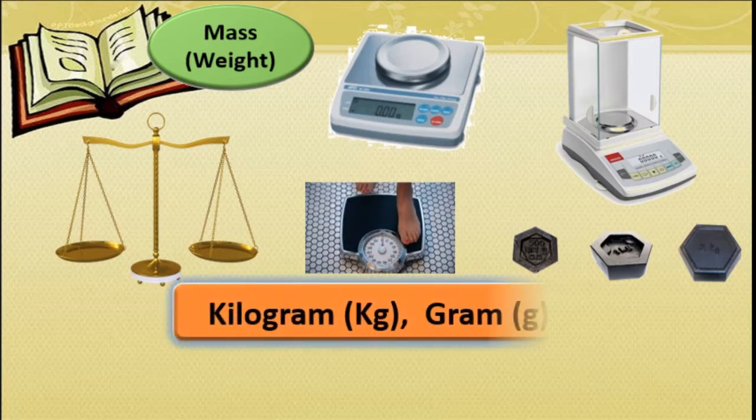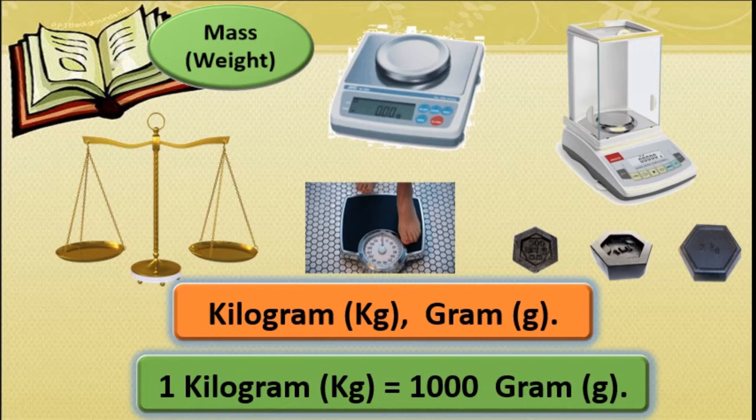And the standard unit is kilogram or gram, right? Here 1 kilogram is equal to 1000 gram, and kilogram is written as kg in short form and gram in g.